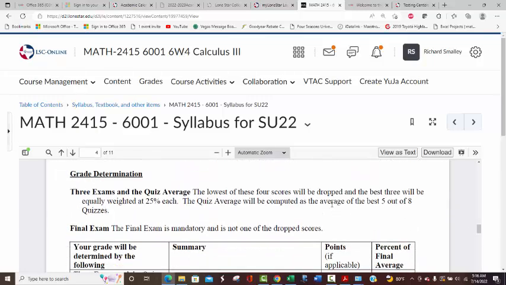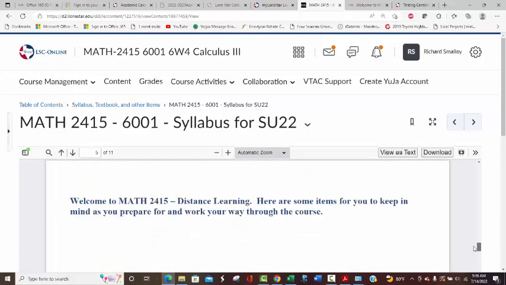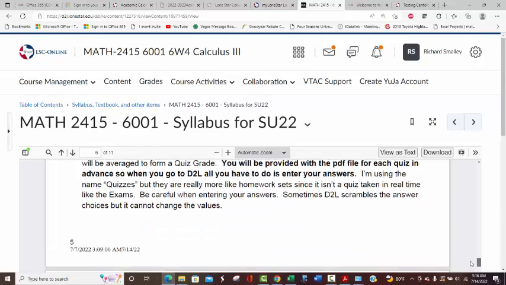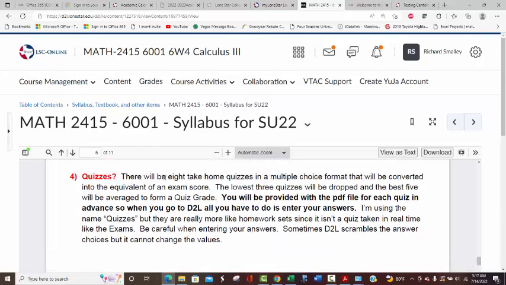Okay, so now you can see the quiz average will be the best 5 out of 8. I was wrong up here. This is actually correct. The lowest of the 4 scores will be dropped. That was referring to this, not the quizzes. It's just this sentence that was wrong. It's 5 out of 8, not 6 out of 10. And then it's fixed again down here. Yeah, 8 quizzes. 3 will be dropped. Best 5 to form a quiz grade. So that's now fixed.